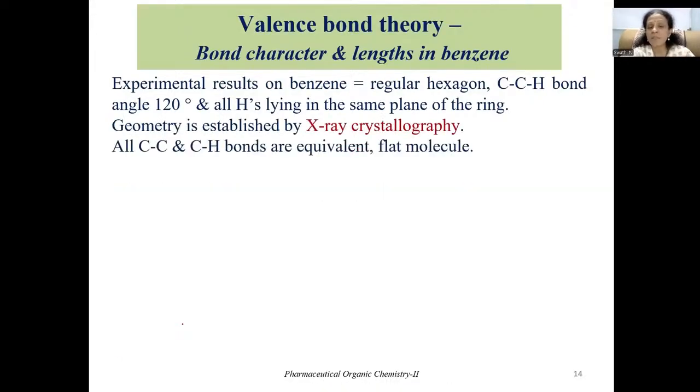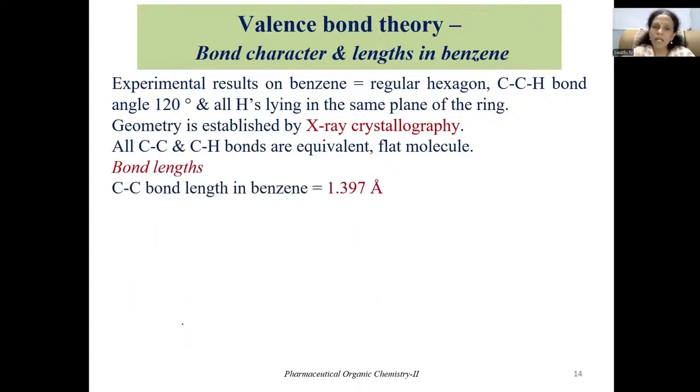The structure of benzene is established based on X-ray crystallographic study. Through this particular study, we came to know that all carbon-carbon bonds, that means there are 6 carbon-carbon bonds, are present in the structure of benzene and 6 carbon-hydrogen bonds are present. All 6 carbon-carbon bonds are equivalent and also all carbon-hydrogen bonds are equivalent. This is what we came to know based on the X-ray crystallographic studies.